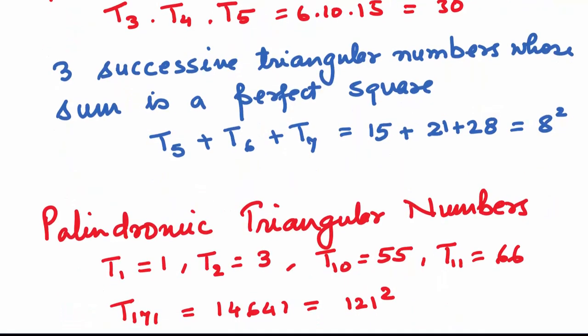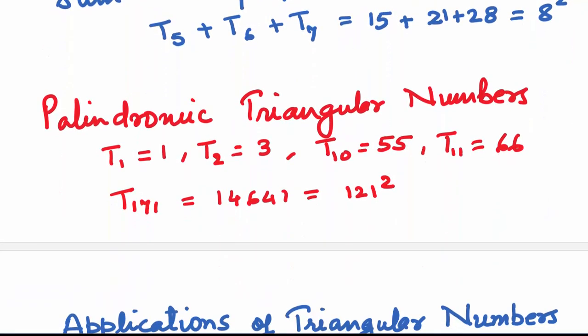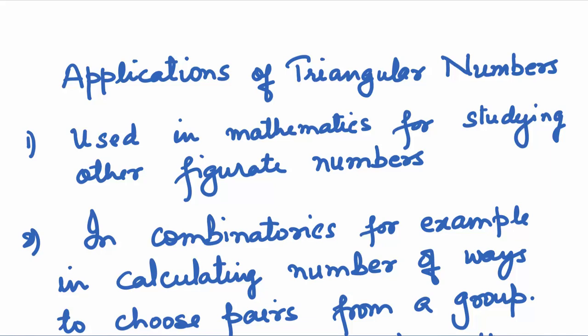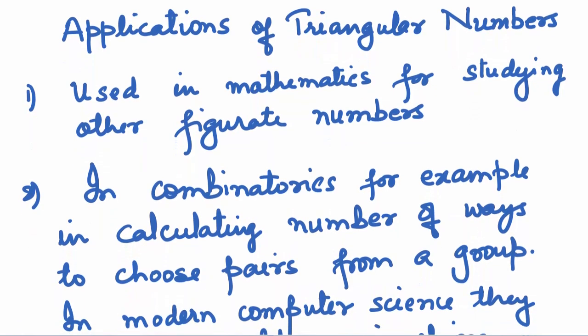Let's look at some palindromic triangular numbers. T1, T2, T10, T11, T171, they're all palindromic. You can see T171 is also a whole square. Lastly, let's come to the applications of triangular numbers. They are used in mathematics for studying other figurate numbers, in combinatorics, for example, in calculating number of ways to choose pairs from a group.